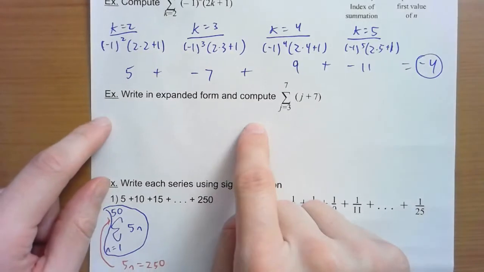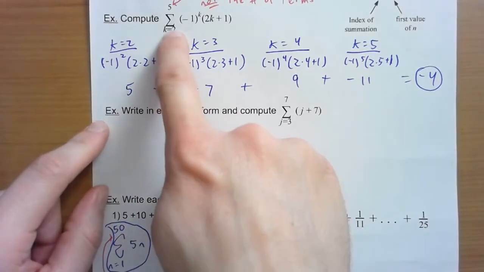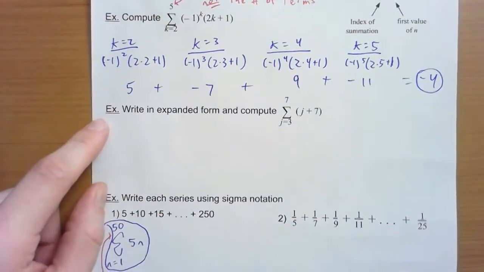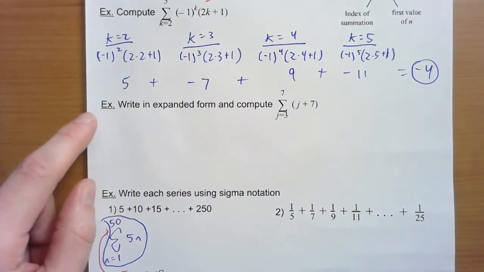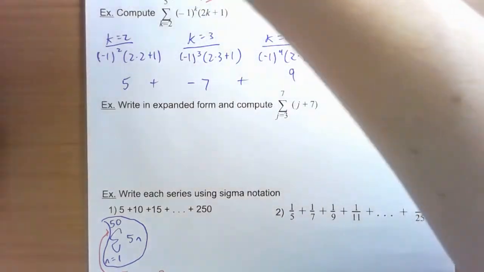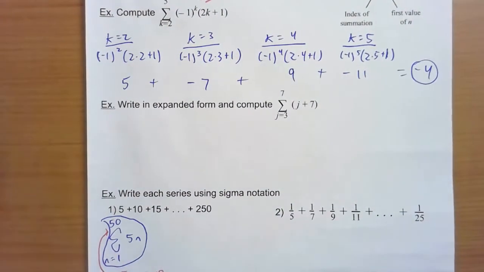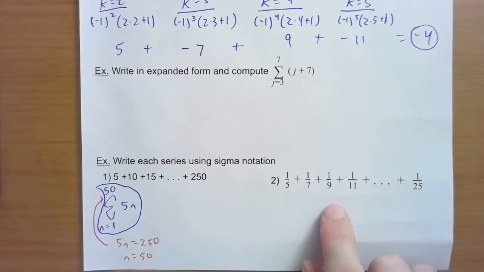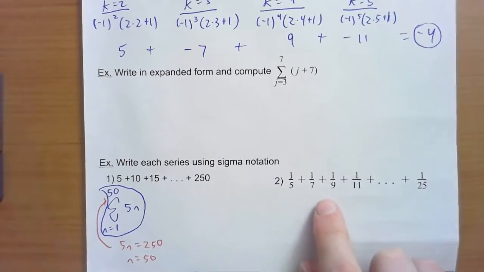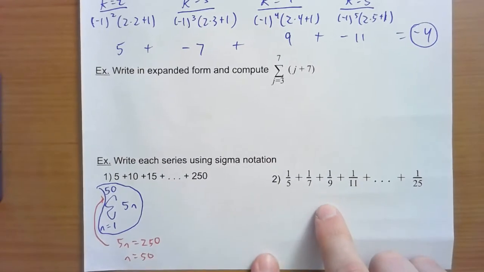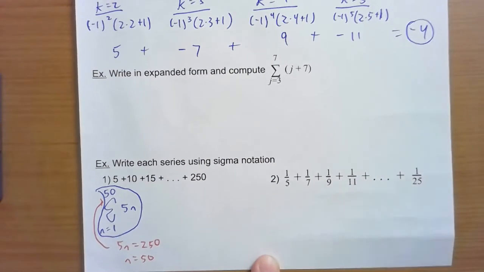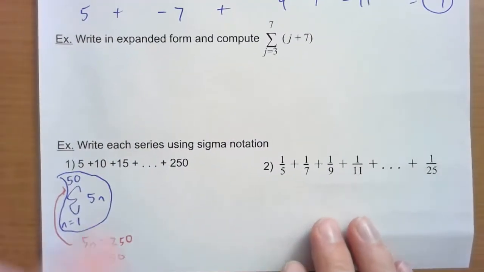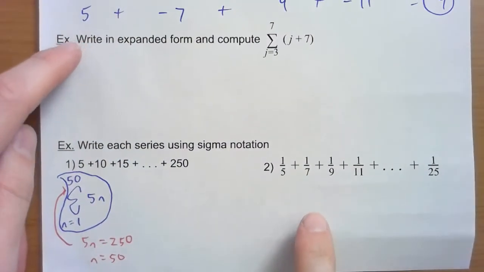So in this one, you're going to write it out. Again, start with the bottom number, plug it in, and then just keep going up by 1 and just stop at the top number, plugging those into that formula right there. And then this one might be a little bit trickier. See how you do with this one right here. See if you can go backwards on the second one here. See if you can figure out how to write the formula for it. Might be a little bit trickier, but give it a try. Okay, so go ahead and do these last two problems here.